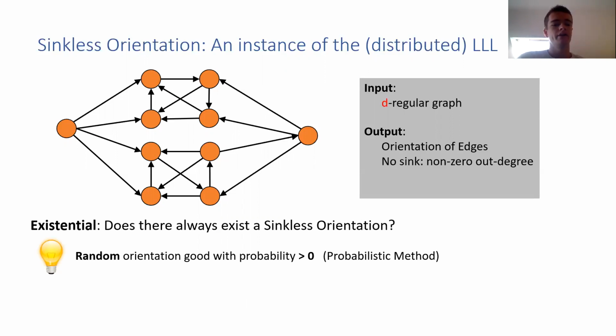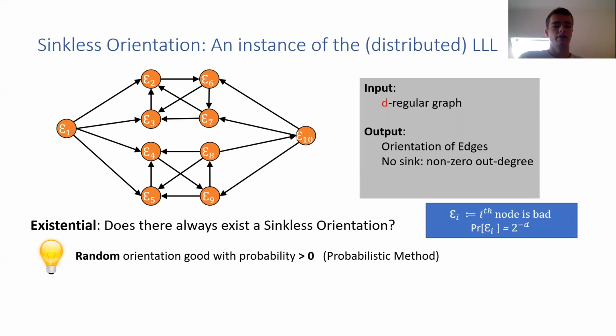And there, the idea is to use the probabilistic method. So you choose a random orientation and you show that this random orientation is good, namely Sinkless, with strictly positive probability. What do you mean by random orientation? That is, you flip each edge independently with probability 0.5. Okay, now how can we analyze it? We define the event E_i, which says that the ith node is bad, and the probability of E_i is equal to 2 to the minus d.